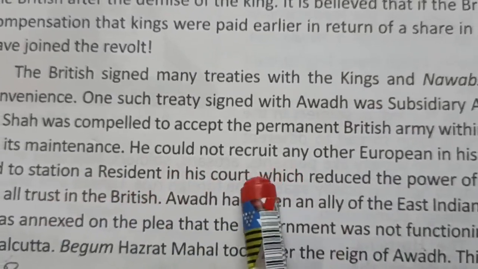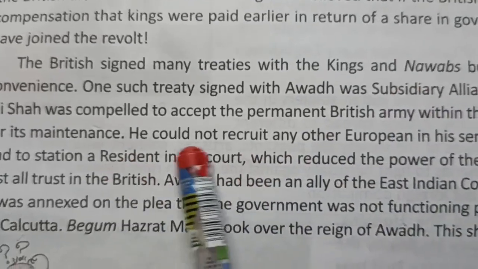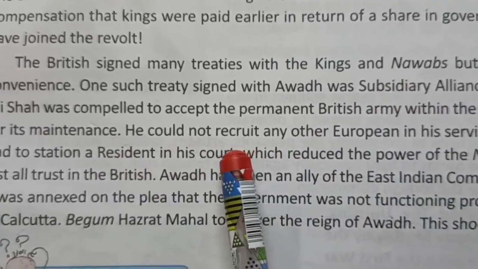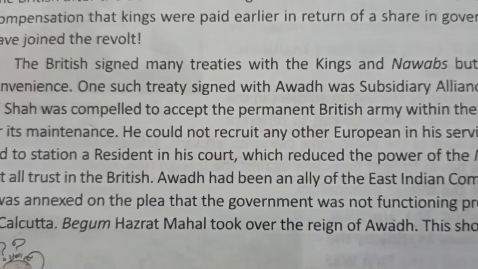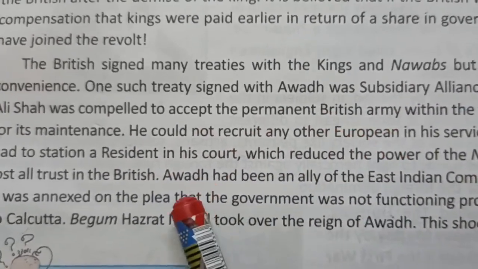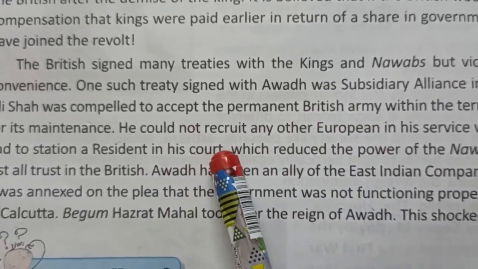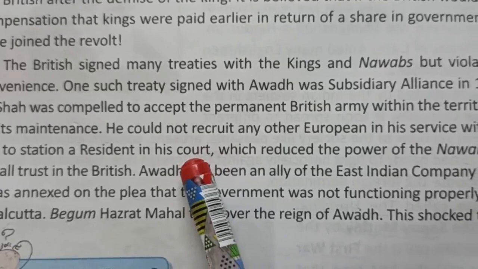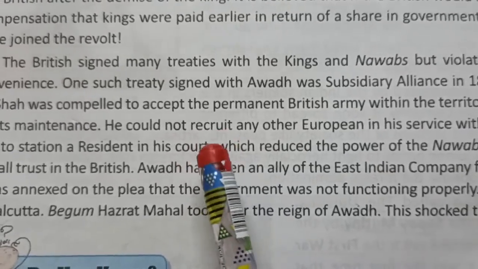I told you, in subsidiary alliance, Indian rulers had to keep a resident in their court for military protection, and in return they were giving money, subsidy, for their maintenance. But what was the main intention of the Britishers? To keep the other European powers away and keep an eye on Indian rulers.